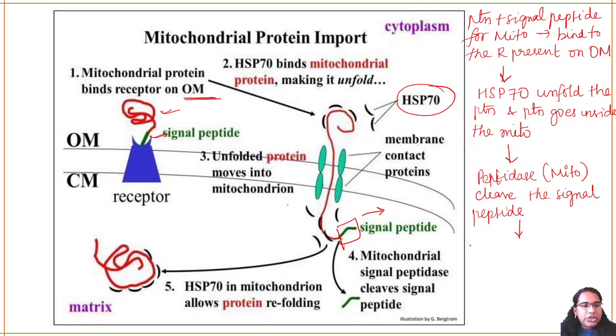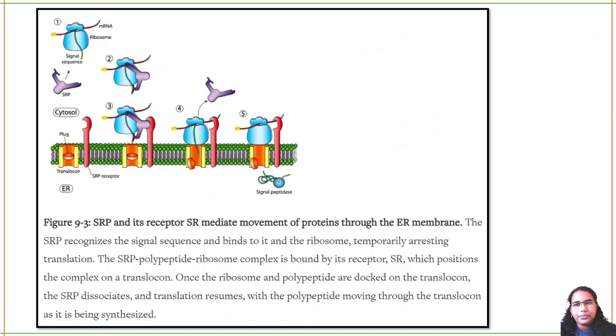Now HSP70, which is bound to your protein, will refold the protein. Why does it refold the protein? Because it will be in its tertiary or quaternary structure and perform its function, since a protein is completely active, biologically active, when it is in its tertiary structure. So this is the process of your mitochondrial protein import.